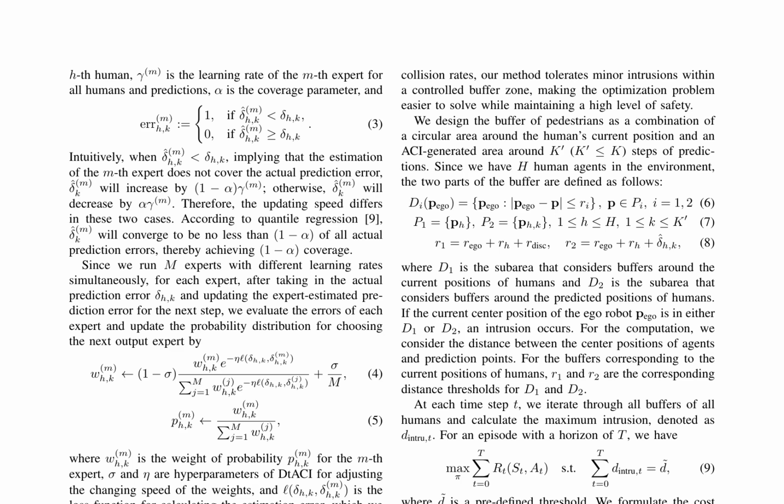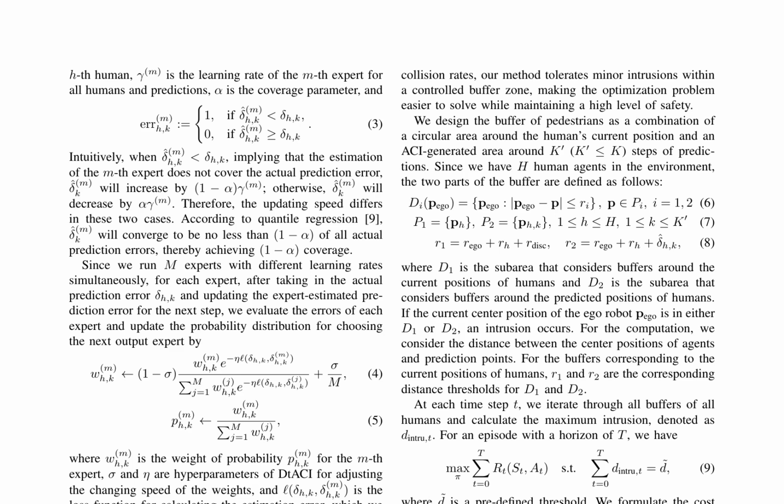The integration of uncertainty quantification into the decision-making process of RL agents for social navigation is discussed. This involves the concept of spatial relaxation, which allows for a more flexible approach to managing safety by tolerating minor intrusions within a controlled buffer zone.